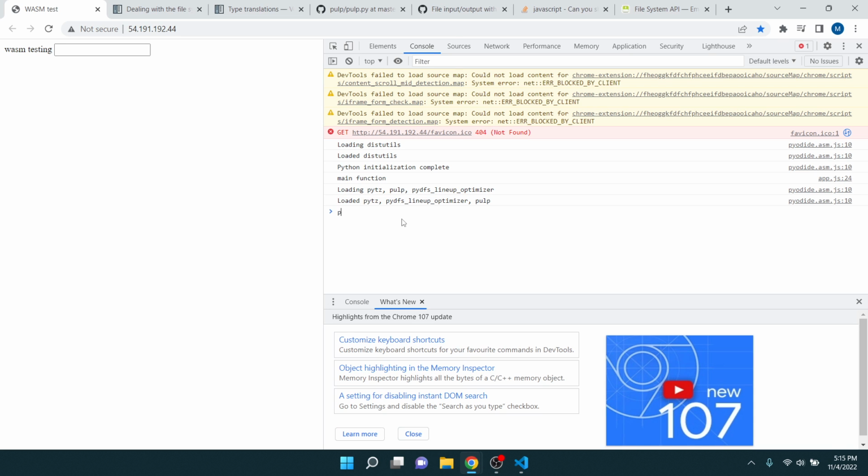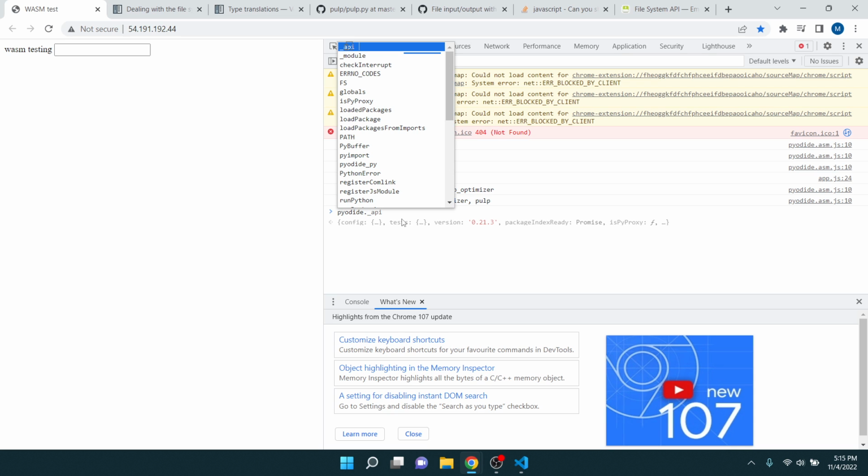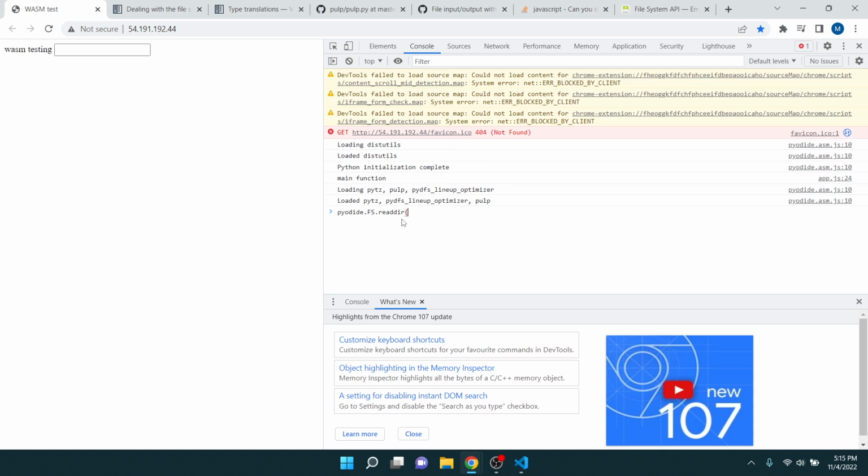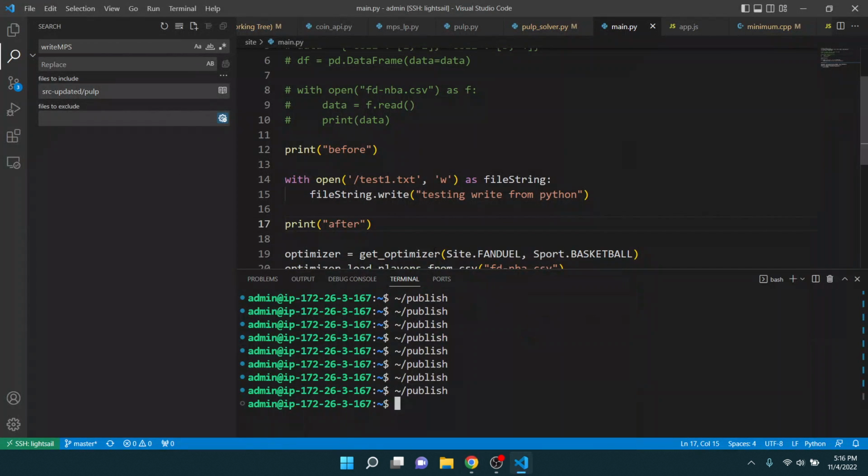Okay. Pyodide dot fs dot read there. Still not there. Is it because desktop text?